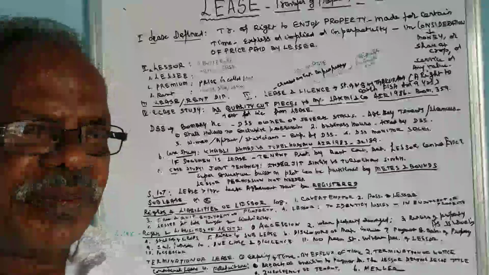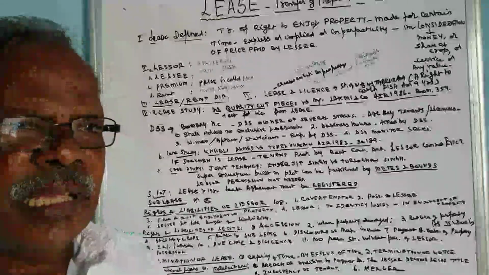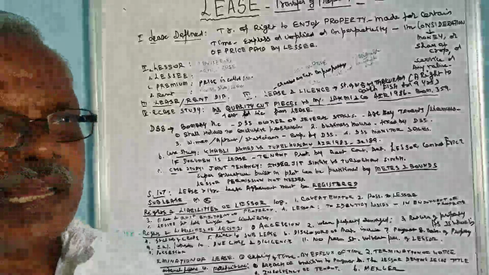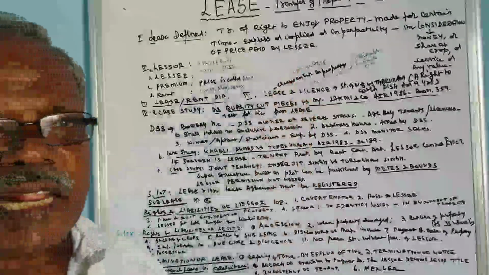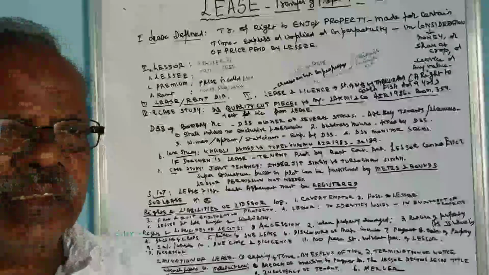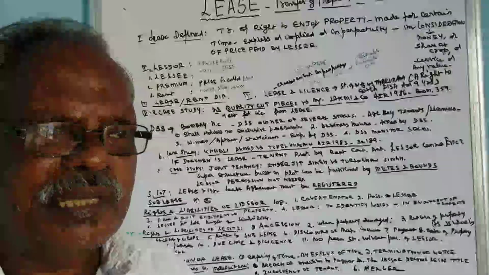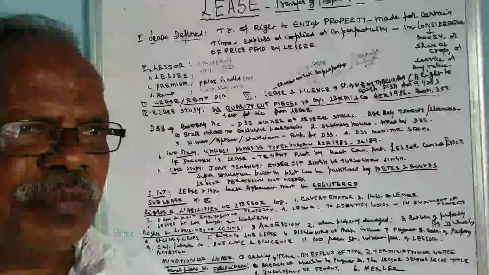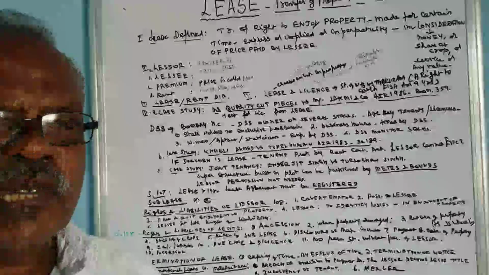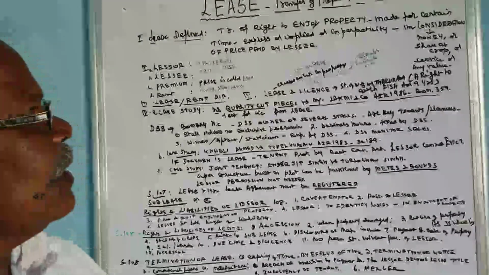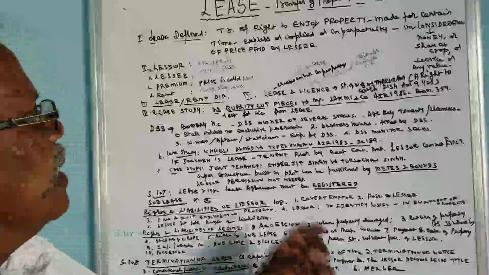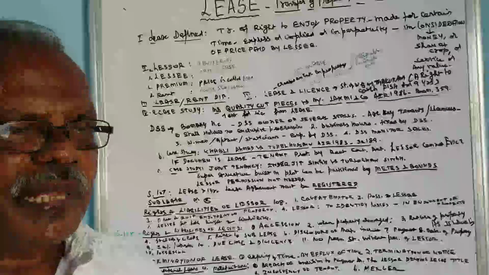Today in this video we are going to see about the lease. The lease deed is formed by an agreement which comes under the Transfer of Property Act 1882, sections 105 to 108, which we will see in this video. In the second video we will see sections 109 to 117, which also cover the lease deed. First we will see, in Tamil it is called Kuttagai. So first we will see what is meant by lease.